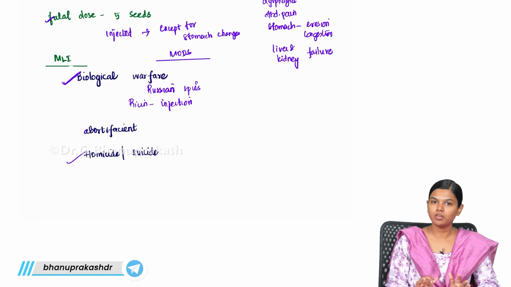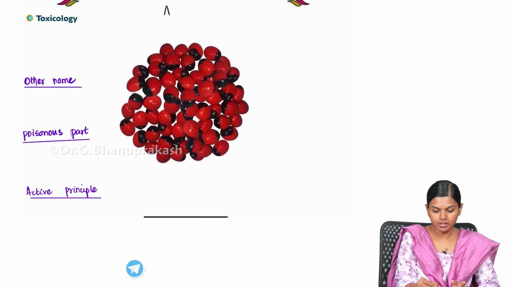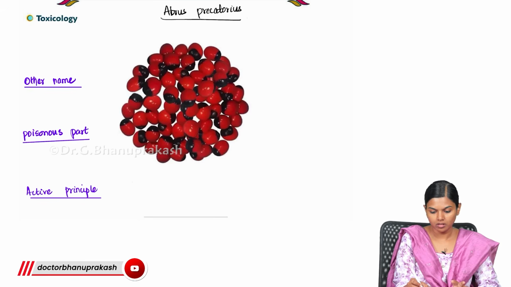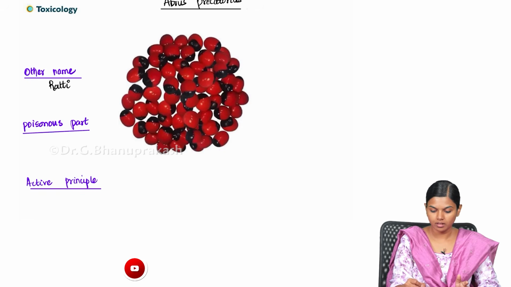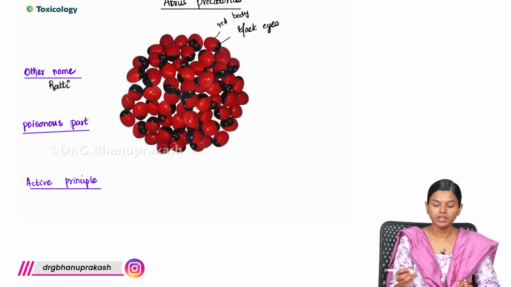So if somebody asks you about ricin, you have to remember this much. So this is Ricinus communis. Next, what we are going to see is this. This is Abrus Precatorius. So Abrus Precatorius, it is also known as Ratti. So it has this black and red color. So it has the black eyes and red color body. This is how it usually looks like, and this is highly poisonous.